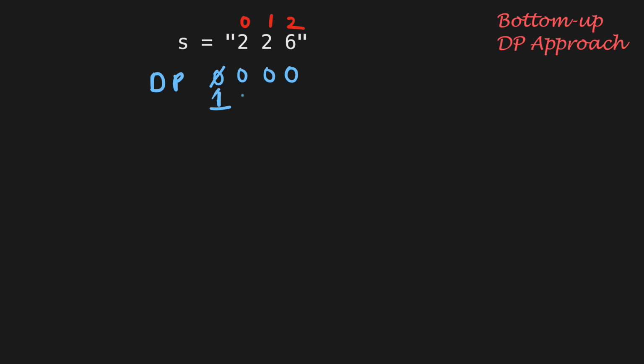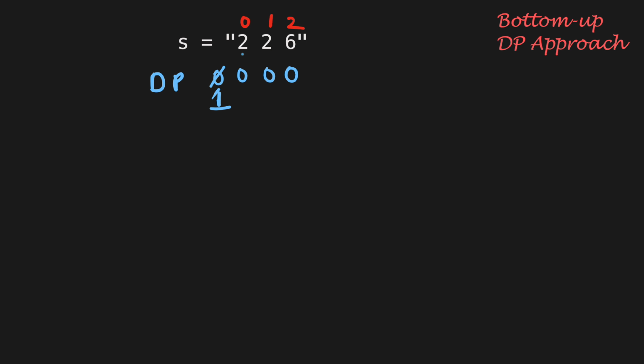Now let's look at the case for dp[1], that is the number of ways to decode the string of length 1. For that, we have to just look at index 0 in the string and see if the digit can be decoded. If yes, then dp[1] will be equal to 1 because there is one way to decode the string.